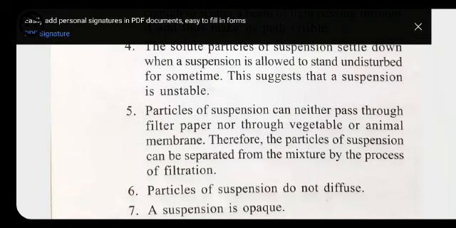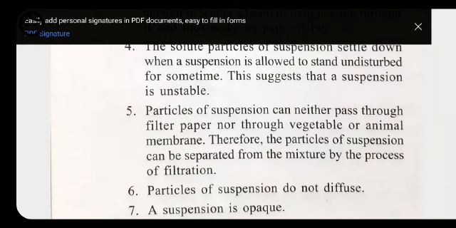Here in the case of a suspension, as I already told you, the size of the particles is bigger. That's why whenever we pass this type of solution through filter paper or a vegetable or animal membrane, it cannot pass through, because the size of the pores present in the membrane or filter paper is very small. That's why whatever solute particles are present in the solution are simply left out as residue, so they cannot pass through the filter paper. And here we can separate the particles of the solute from the solvent by the process of filtration.